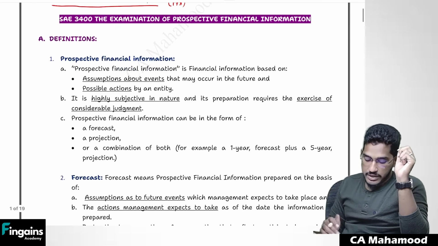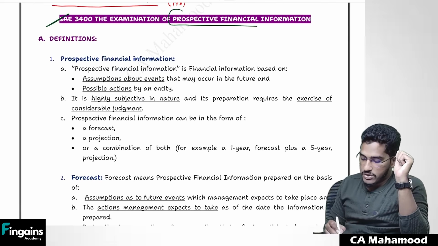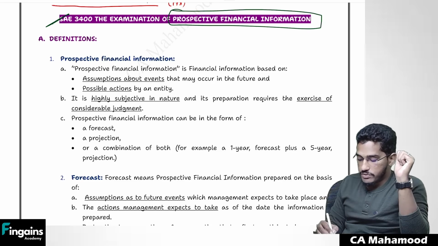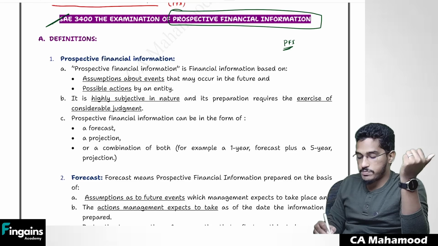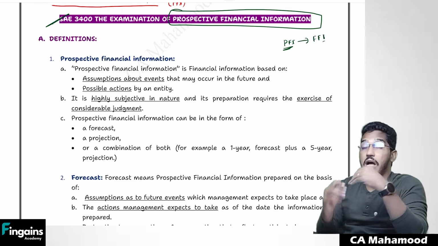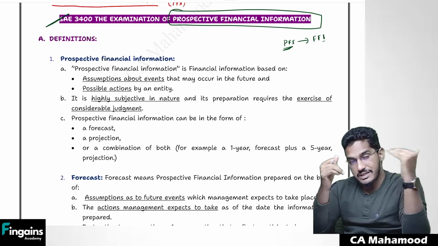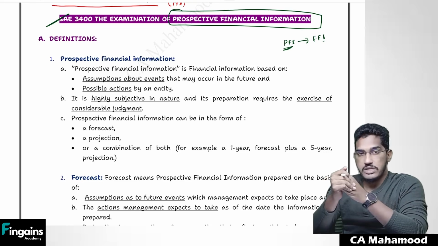So first I will start my revision with SAE 3400, which is going to talk about examination of prospective financial information. Now, first of all, what do you mean by prospective financial information? As I have simply told you, prospective financial information means a future financial information, the information which is about to take place, not the information which has already taken place in the past. That we call future financial information.